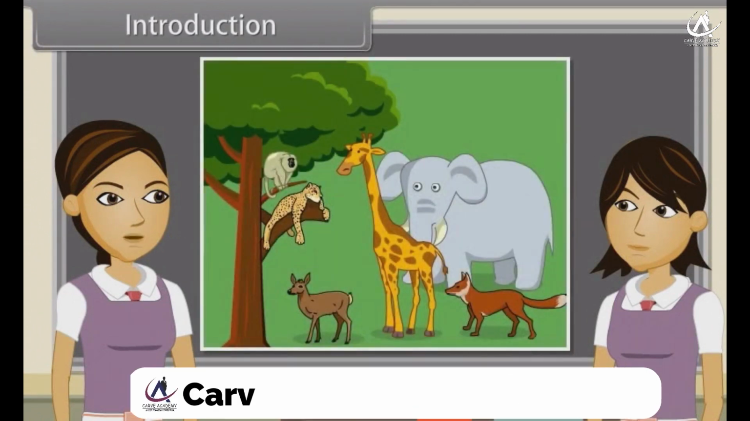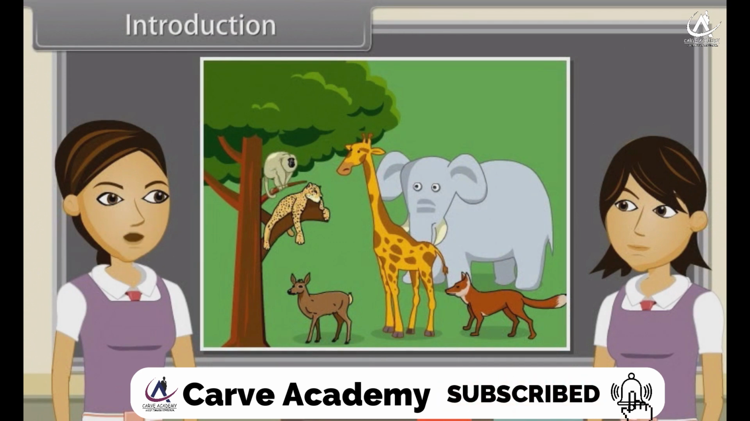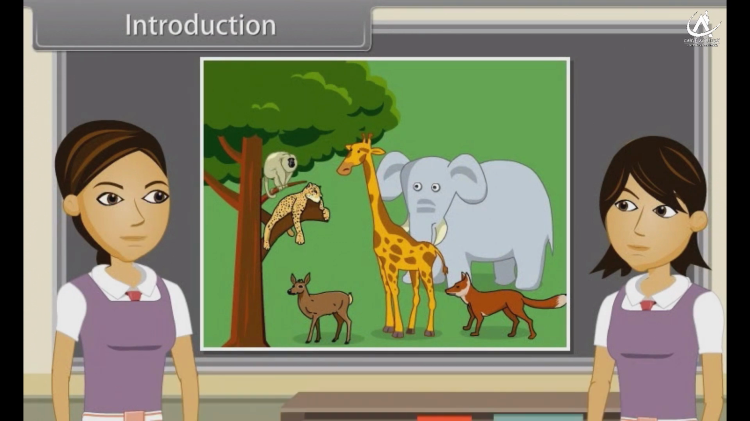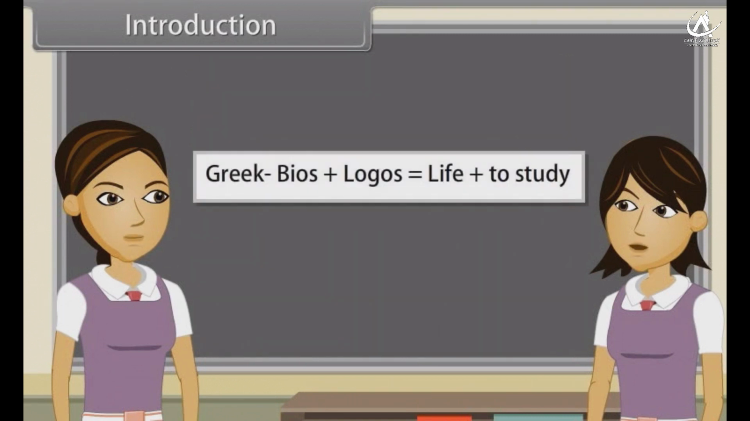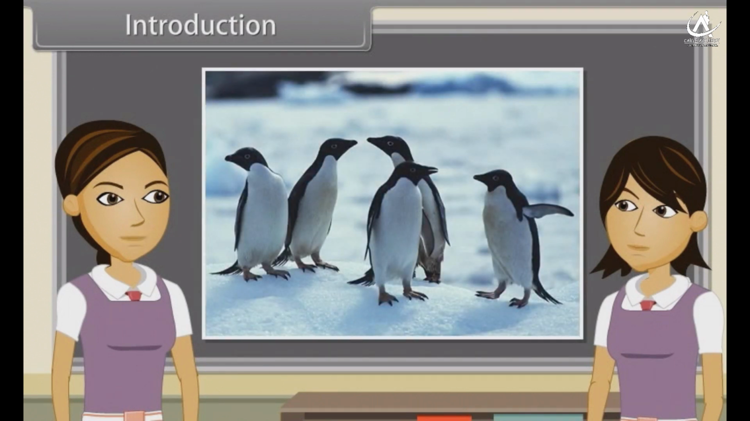We know that the branch of science which deals with the study of living organisms is called biology, or the study of life. Yes, the word biology has been taken from Greek words: bios, equal to life, plus logos, equal to study. Things which depict growth, reproduction, ability to sense environment, and mount a suitable response are called living things.